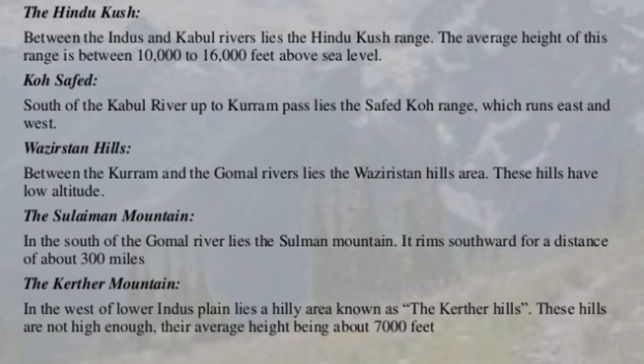Then there is Kirthar Mountain. In the west of the Lower Indus Plain lies the hilly area known as the Kirthar Hills. These hills are not high enough, their average height being about 700 feet. So they are not very high.